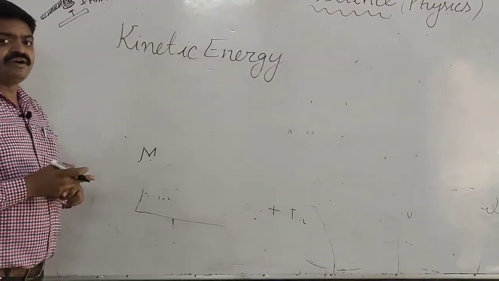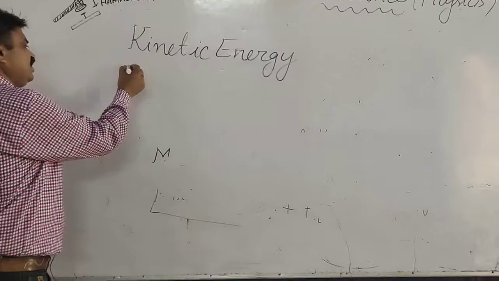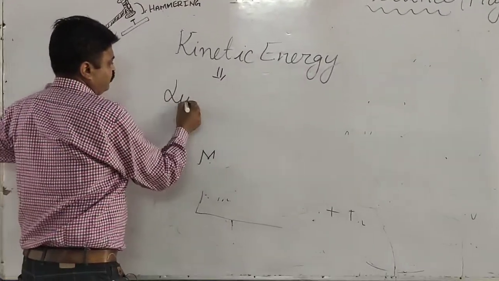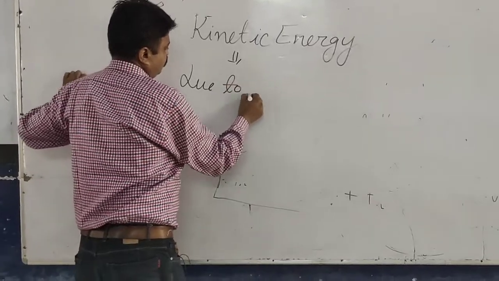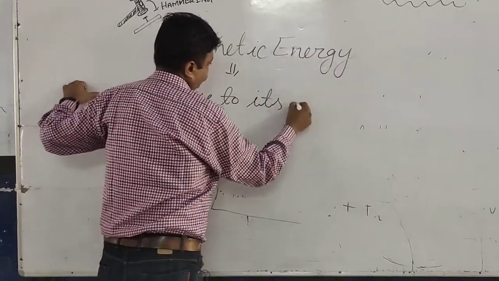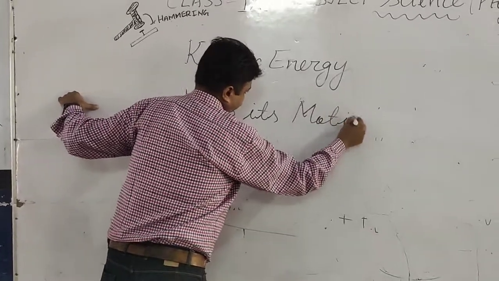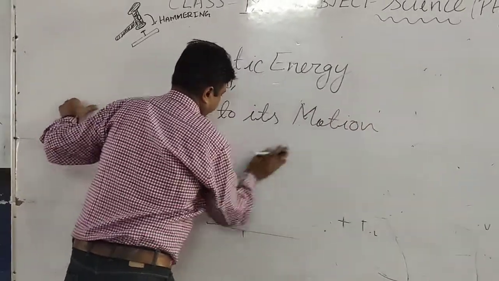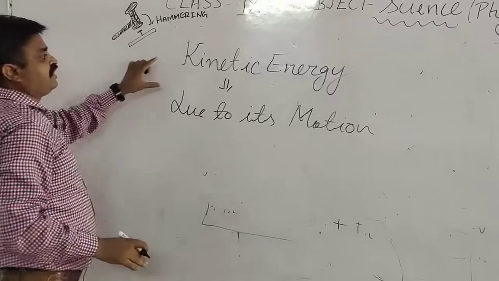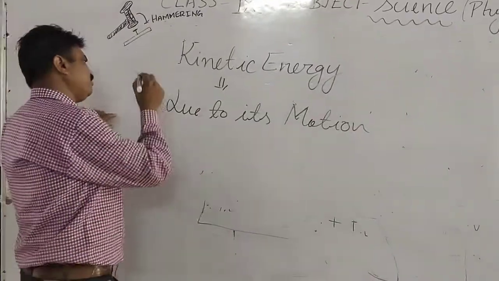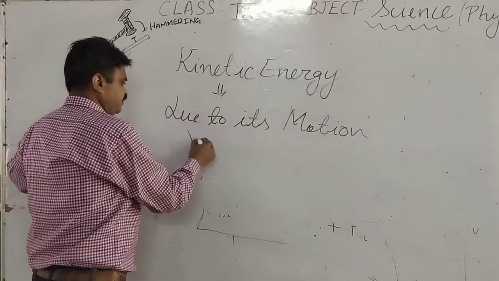So the energy possessed by an object due to its motion is known as kinetic energy. Now here, what formula of energy have I told you?